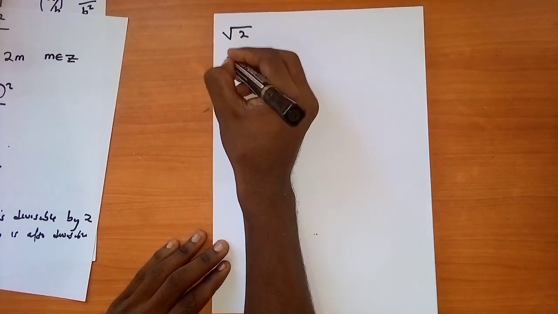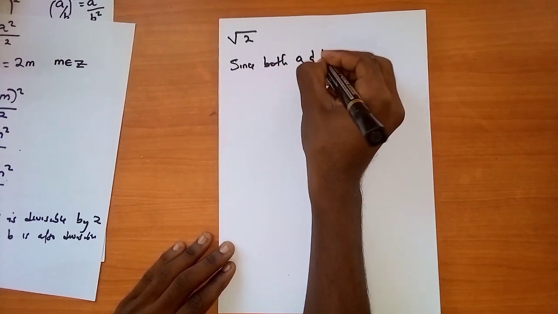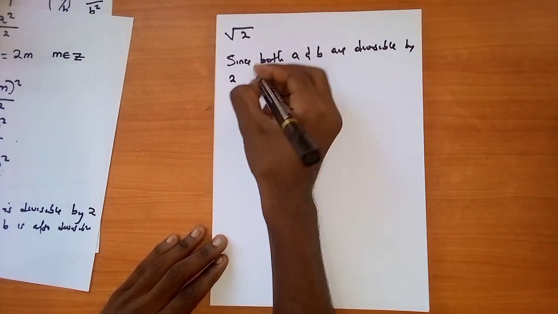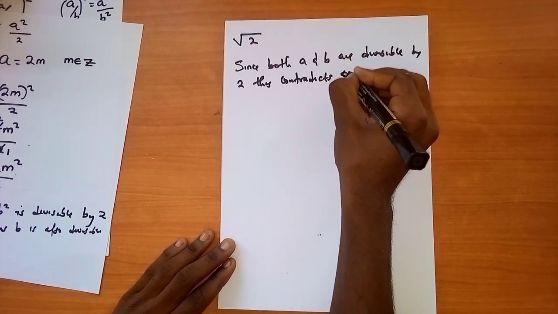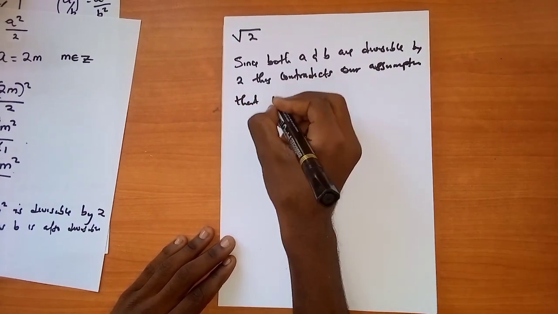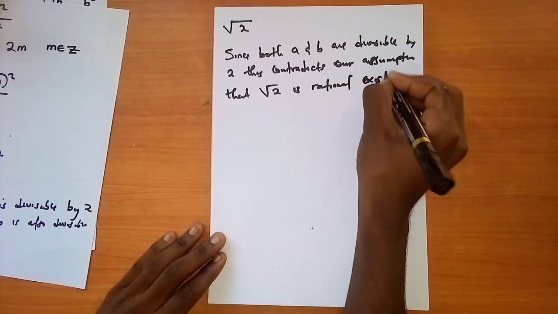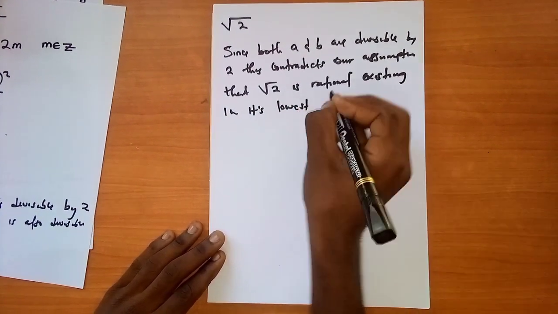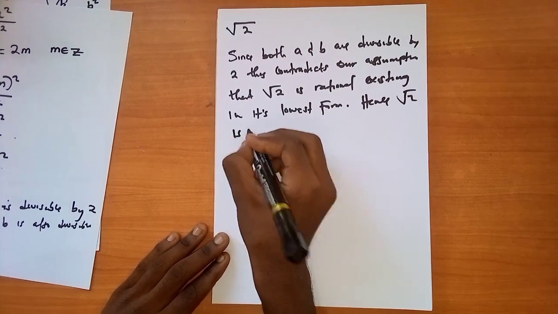So, this is your final statement. Since both a and b are divisible by 2, this contradicts our assumption that the root of 2 is rational, existing in its lowest form. Okay? Existing in its lowest form. Hence, the root of 2 is irrational.